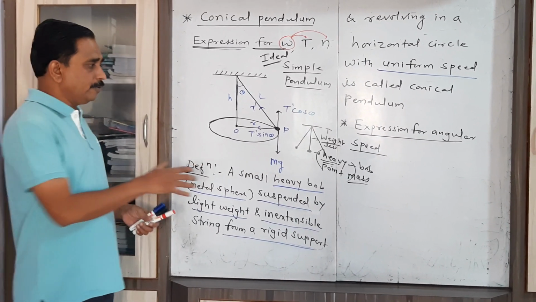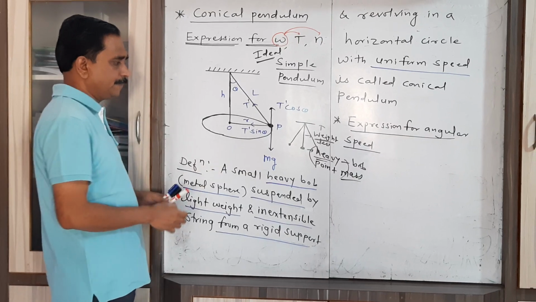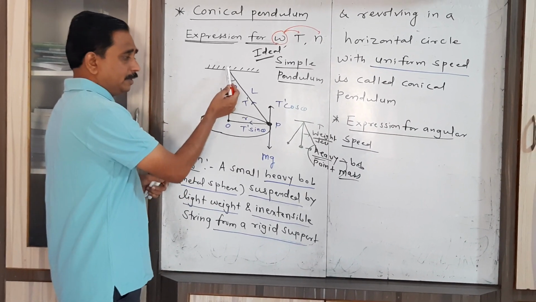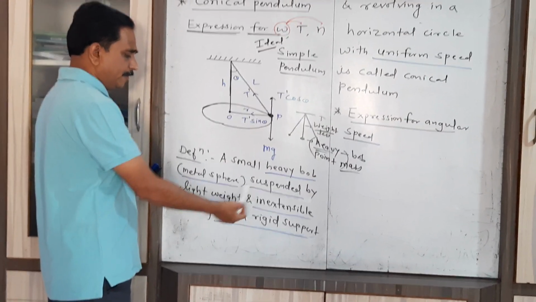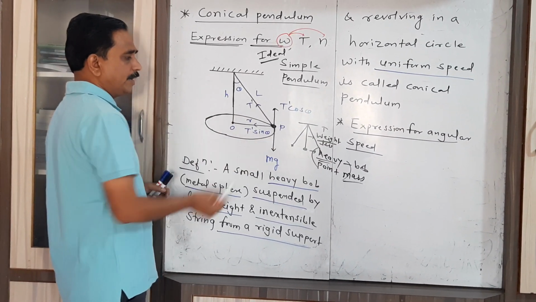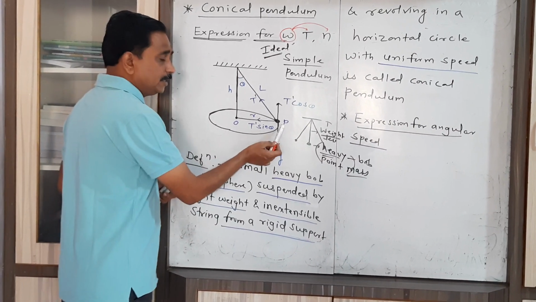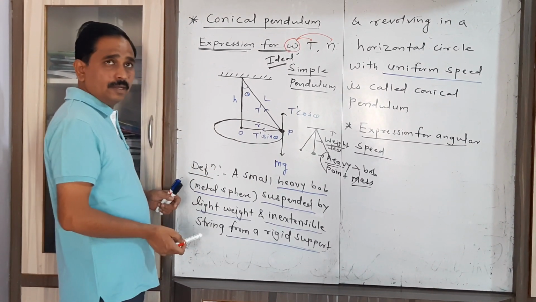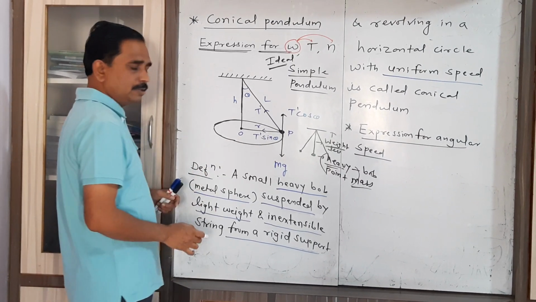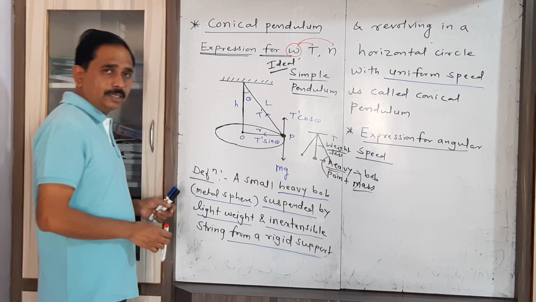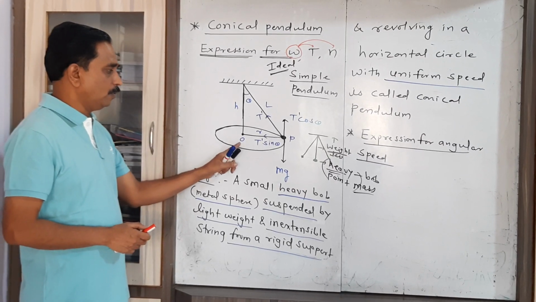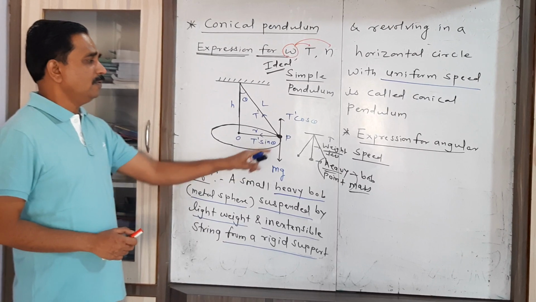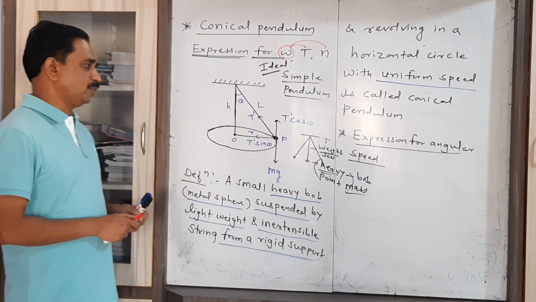Now for that you have to concentrate on this figure. I consider here the string which is light. Now we consider one metal sphere suspended to the rigid support with the help of this string. We have to consider two positions of that heavy body, the metal sphere: O is the mean position and P is any position, which is now considered as an extreme position.